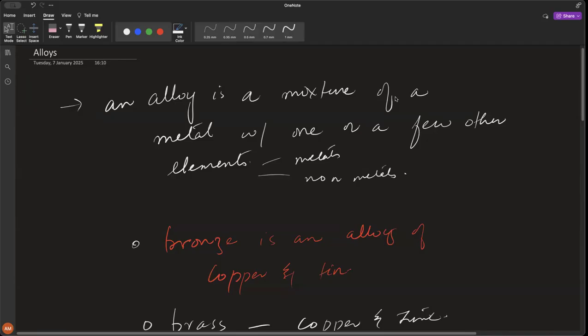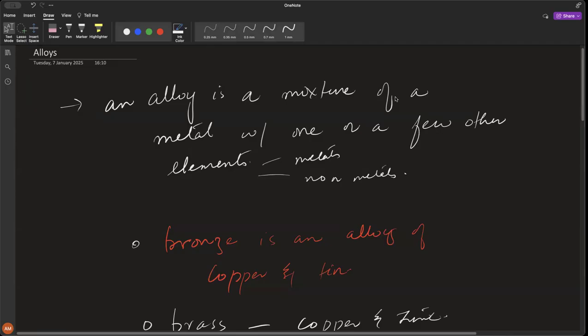They wear out very quickly, and they are not hard. They're soft because of their properties. So we said that those metals are mixed with either other metals or non-metals to form alloys. So what is an alloy?